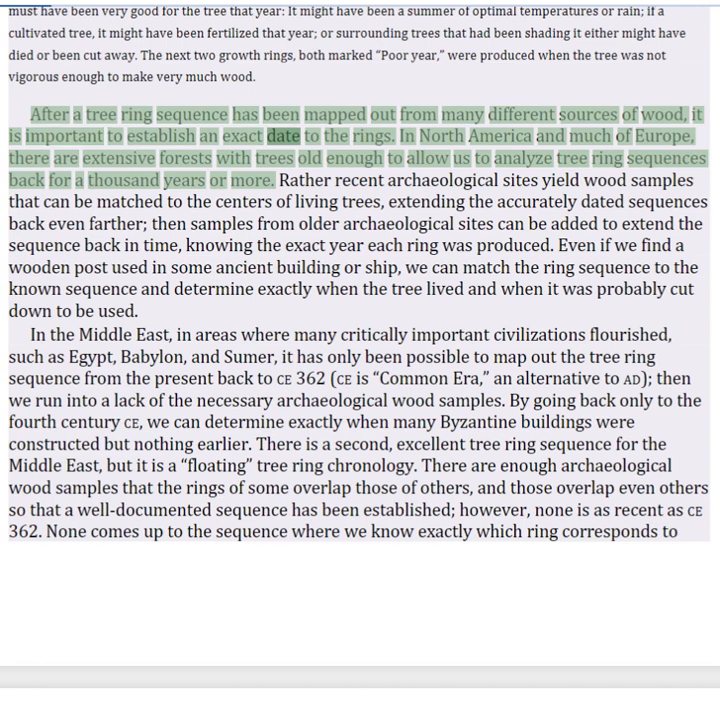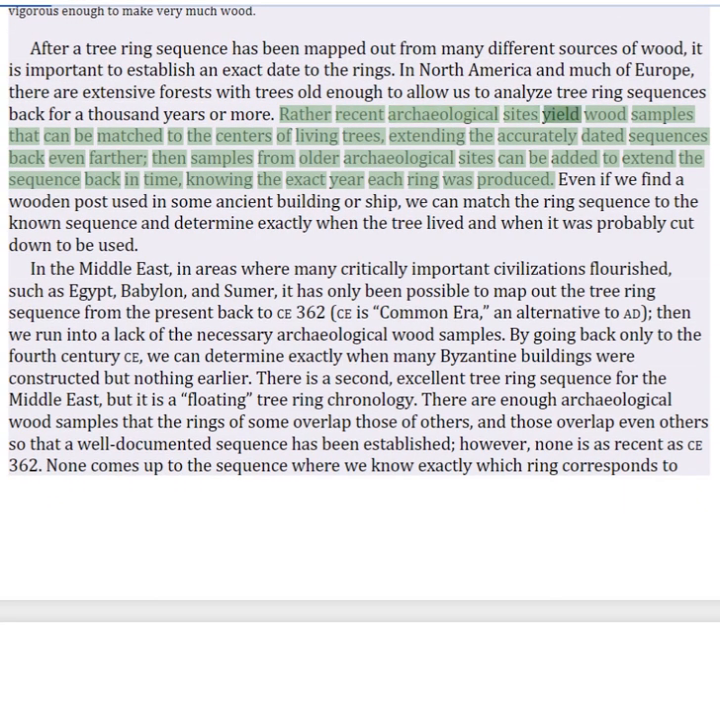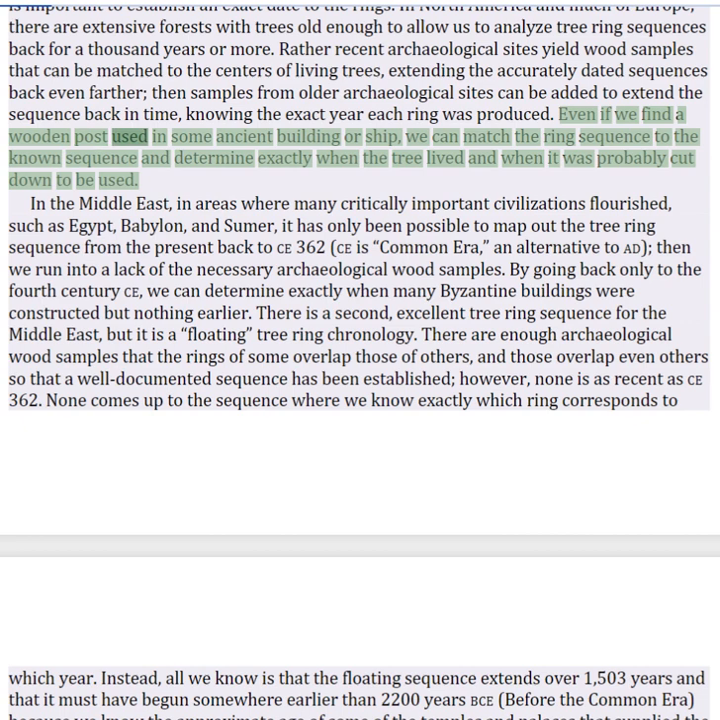After a tree ring sequence has been mapped out from many different sources of wood, it is important to establish an exact date to the rings. In North America and much of Europe, there are extensive forests with trees old enough to allow us to analyze tree ring sequences back for 1,000 years or more. Rather recent archaeological sites yield wood samples that can be matched to the centers of living trees, extending the accurately dated sequences back even farther. Then samples from older archaeological sites can be added to extend the sequence back in time, knowing the exact year each ring was produced. Even if we find a wooden post used in some ancient building or ship, we can match the ring sequence to the known sequence and determine exactly when the tree lived and when it was probably cut down to be used.